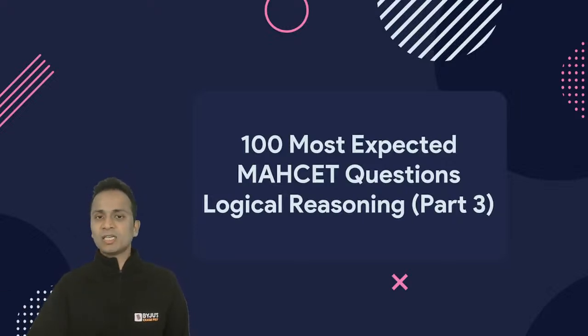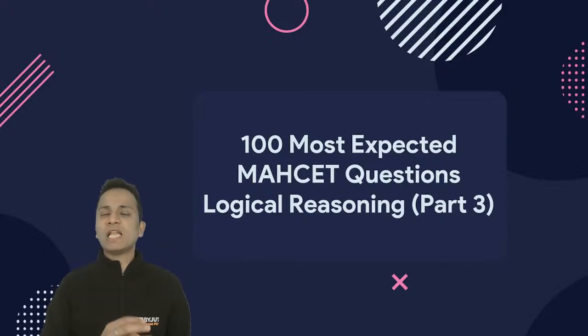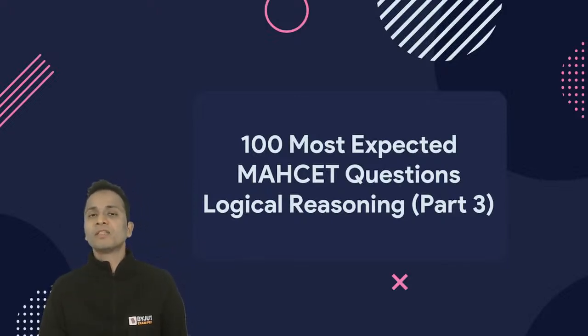So friends, 100 most expected MHCT questions on logical reasoning, part number 3. Let's begin with this session. Today I will be discussing 2 different sets of questions. Each set will have 5 questions. The first set is based on circular seating arrangements, and the second set is based on coding and decoding. So we shall quickly start with this session.